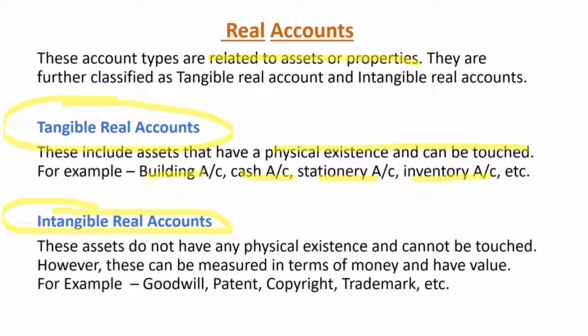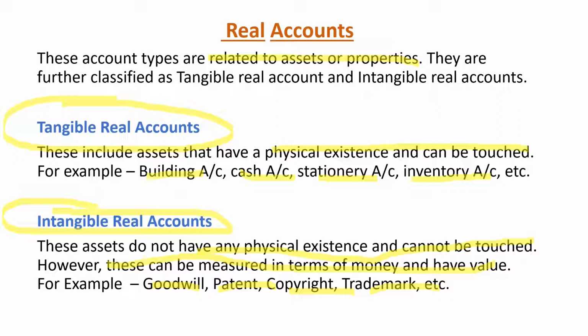The intangible real accounts do not have any physical existence and cannot be touched. The examples could be goodwill, patents, copyrights, trademarks, etc. But these can be measured in terms of money and value. We see in the market KFC and McDonald's, they are branded companies. Their copyrights, patents, or goodwill are very high in terms of money. They cannot be touched, but they can be evaluated in terms of money. They can be measured in terms of money.